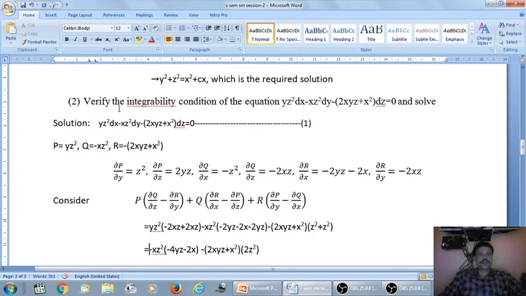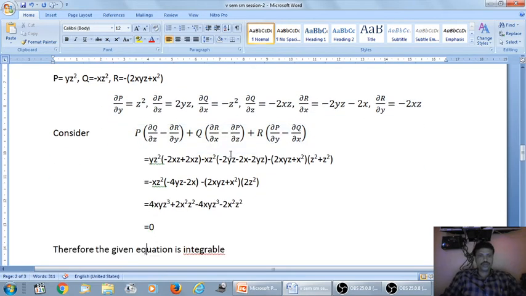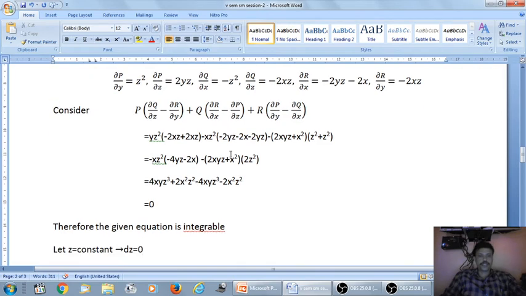Let me go through the second equation. Verify the integrability condition of this equation and solve. Consider this equation as 1. We already know how to test the integrability condition, so I skip this and directly go to the solution of this equation.